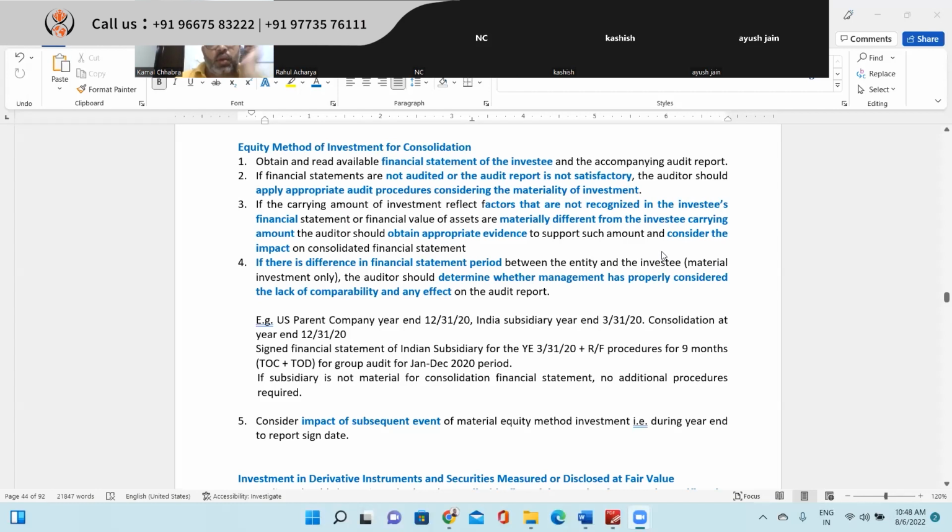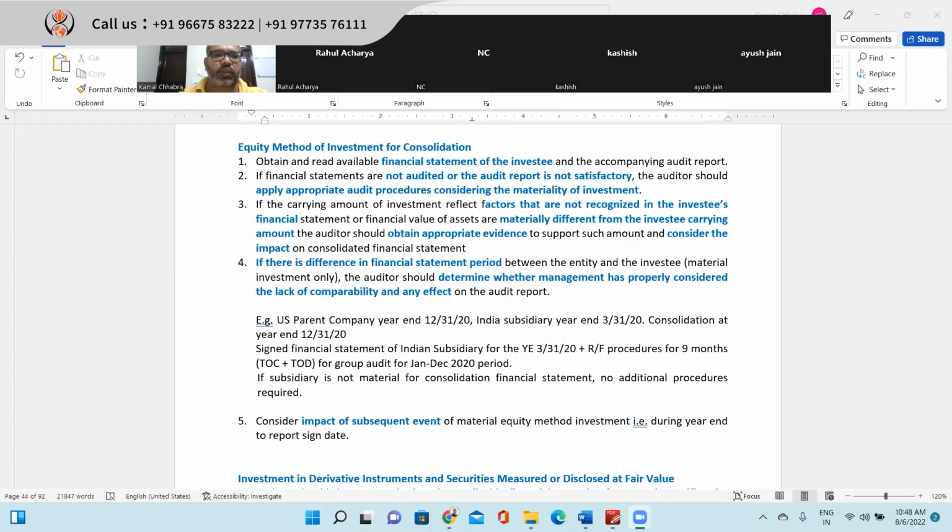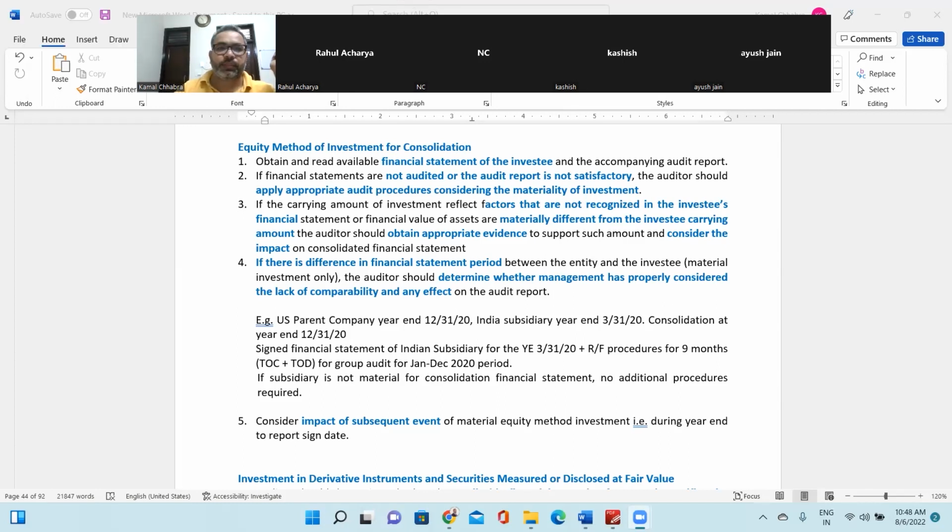Here, obtain and read available financial statements of the investee and accompanying audit report. First thing you will be doing, you'll be looking at the financial statements of the investee. Which one is the investee? XYZ Private Limited in India, right? Makes sense? Yes, sir. So first you will be taking the audited financial statements of XYZ India Private Limited.